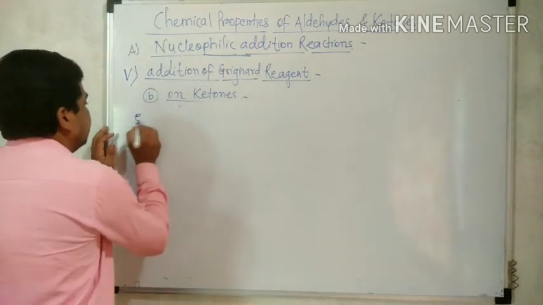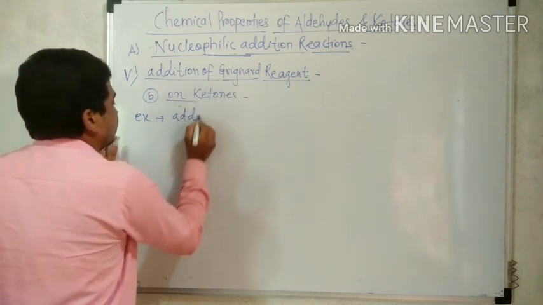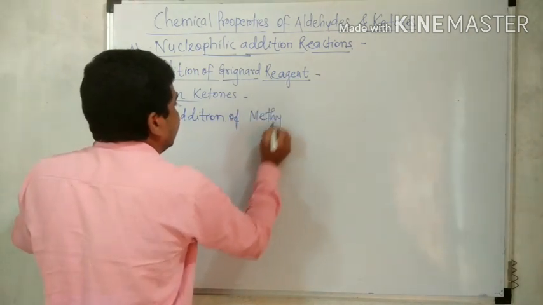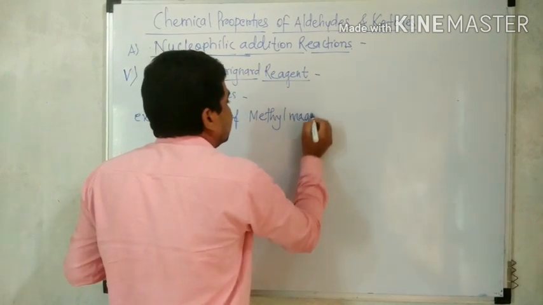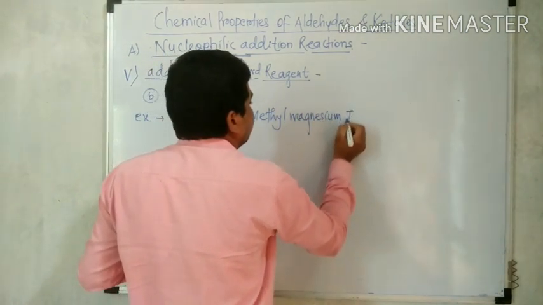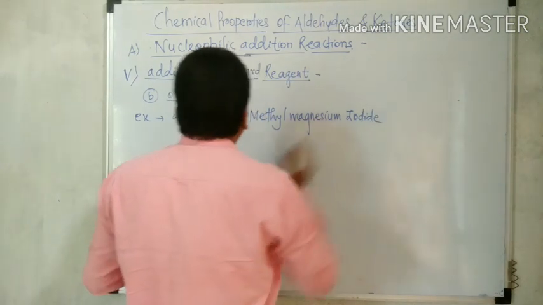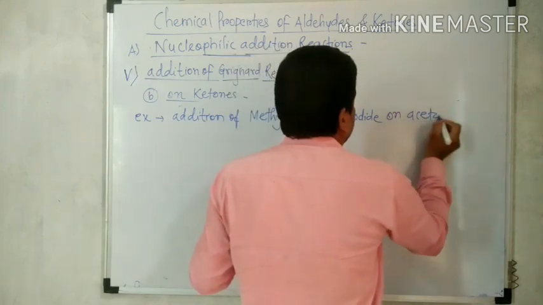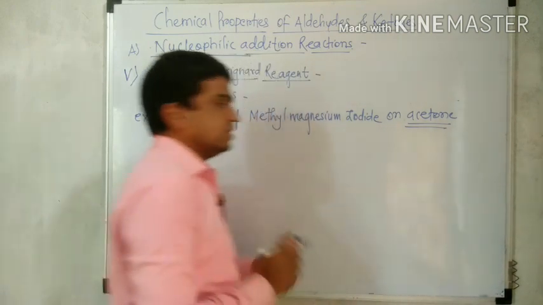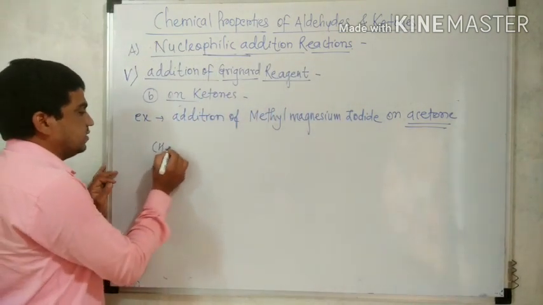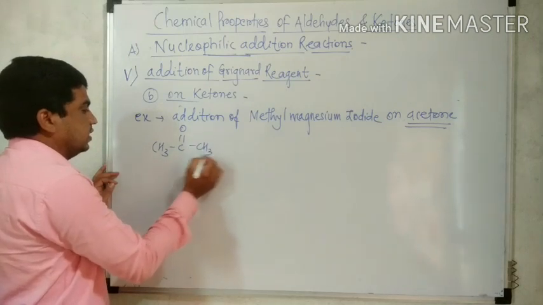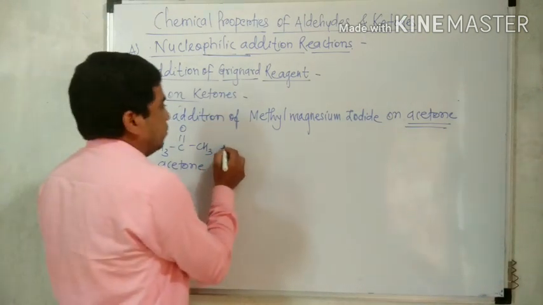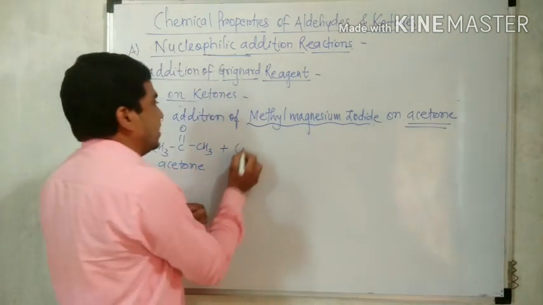So our example is the addition of methyl magnesium iodide, a Grignard reagent, to acetone. Acetone is CH3 double bond to CH3, that is a ketone, also called dimethyl ketone, which reacts with methyl magnesium iodide.